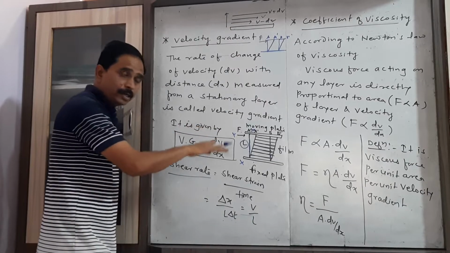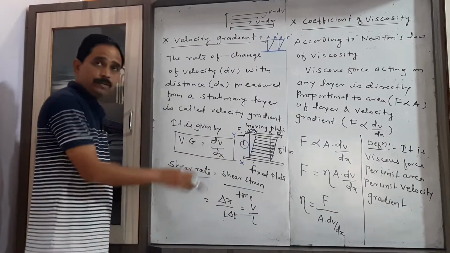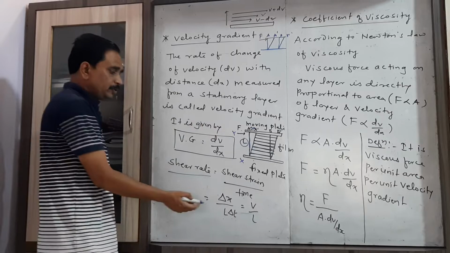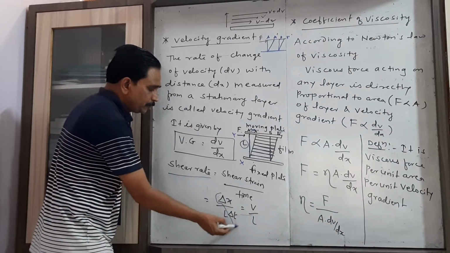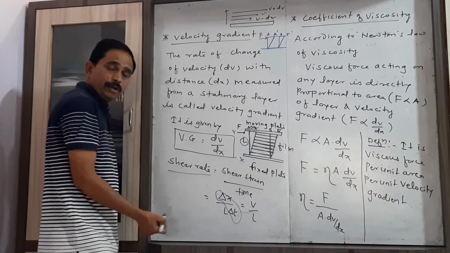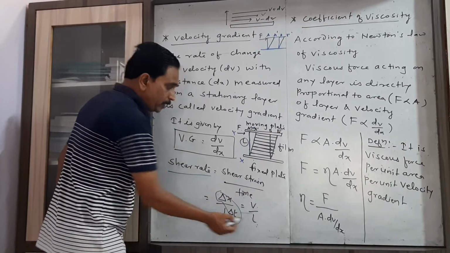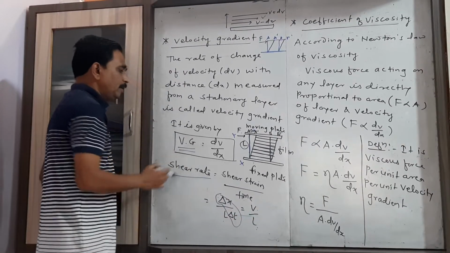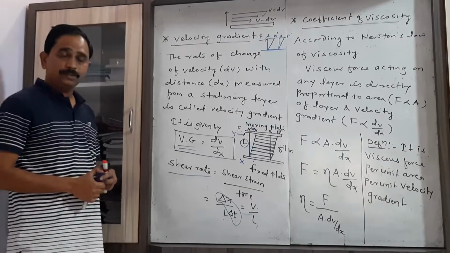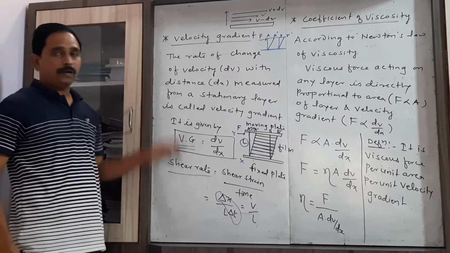In time delta t, these different layers of the fluid get shifted. So the rate of change of displacement with respect to time is the velocity, and this velocity upon distance is called the velocity gradient. So this is how we can define the velocity gradient.